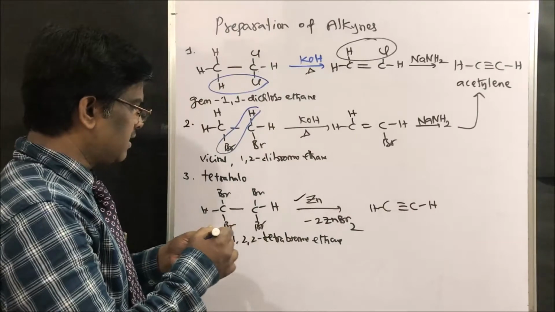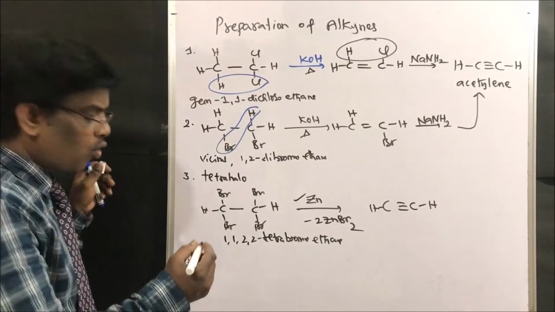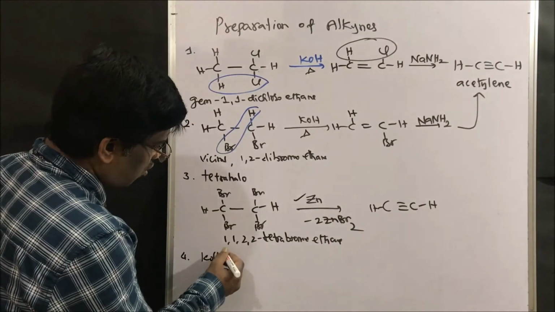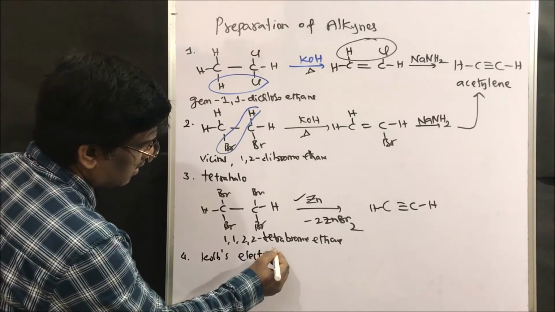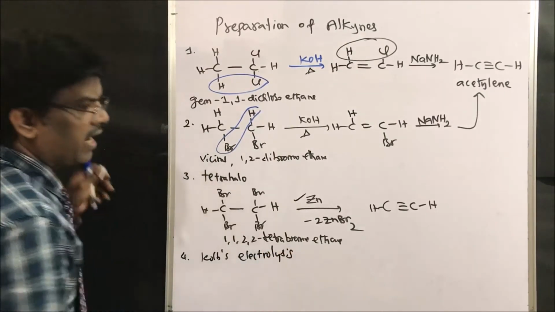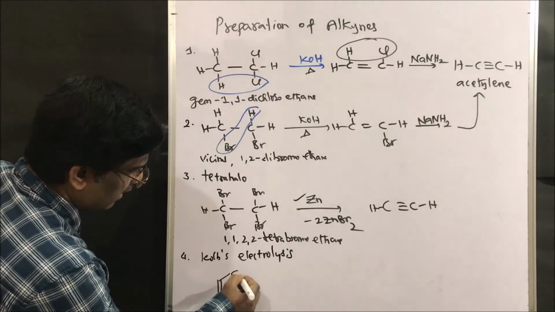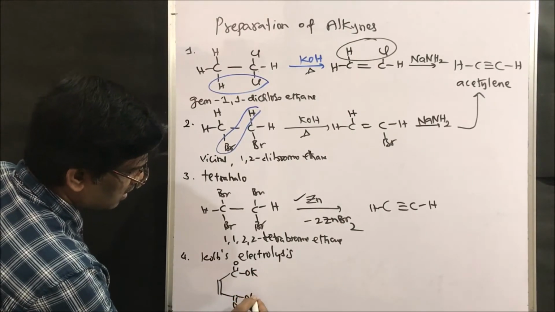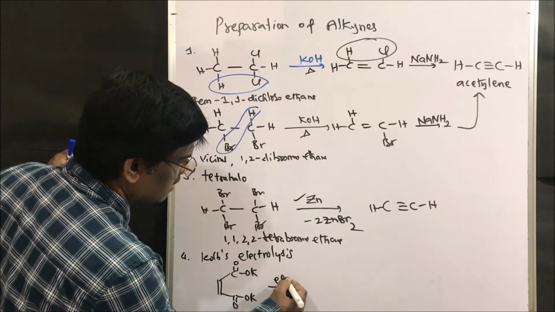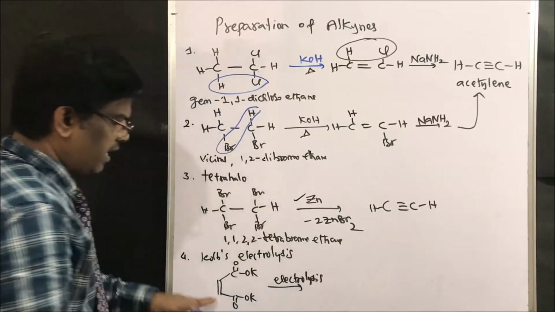Another method, let us see. Another method is Kolbe's electrolysis method, by which we get an alkyne. How? Let us take potassium salt of maleic acid. Upon electrolysis, Kolbe electrolysis, we are going to get acetylene.